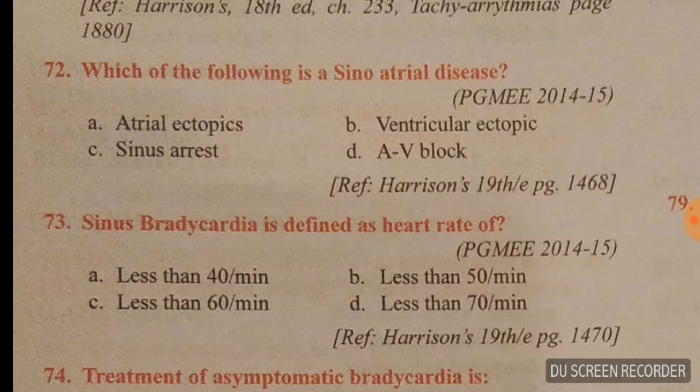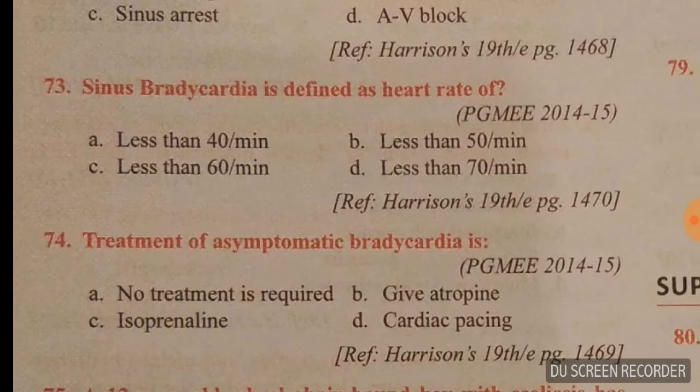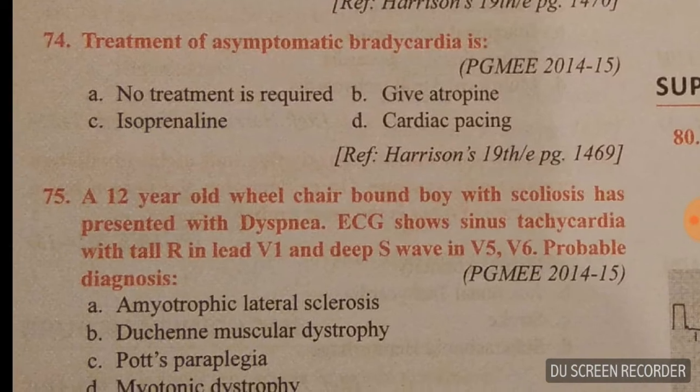Question number 72. Which of the following is a sinoatrial disease? See all four options in front of you, and the answer here is, sinoatrial means P wave present, a disease. It is sinus arrest. 72, C is the answer. Sinus bradycardia is defined as the heart rate of. So firstly, you have to know the normal heart rate. Normal heart rate is between 60 to 90. Below 60, it's bradycardia. Above 90, it's tachycardia. So here, less than 60 is bradycardia, sinus bradycardia.